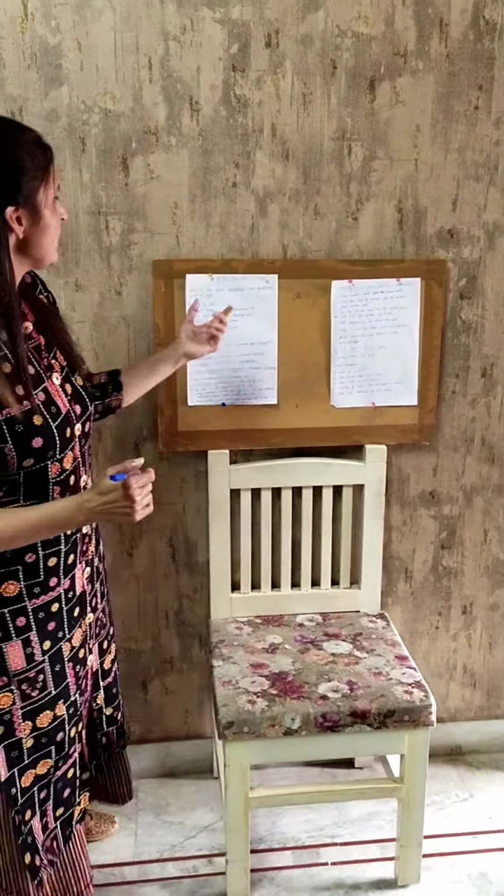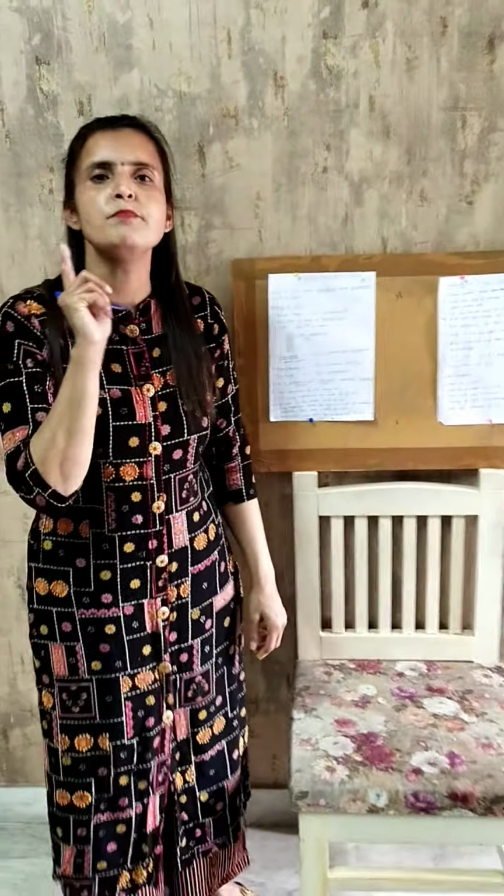In your science NCERT book, we have chapter 5, the fundamental unit of life. Today we will start that chapter and I'll be giving you a little introduction to that through my videos. The cell. What is the cell? The cell is the basic structural and functional unit of life.